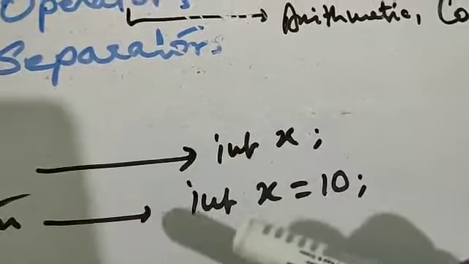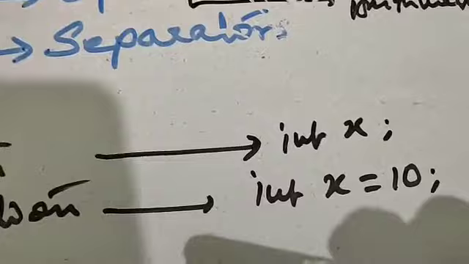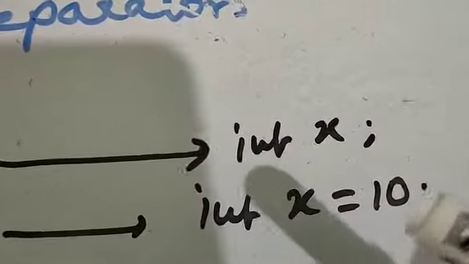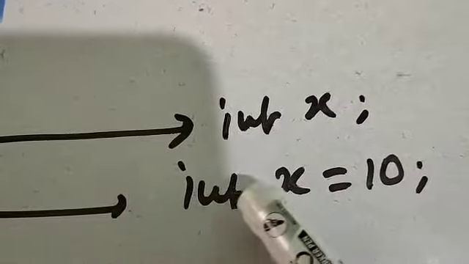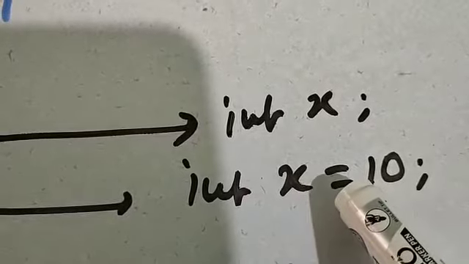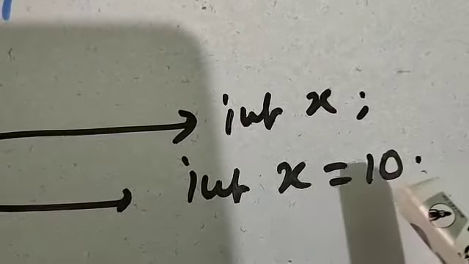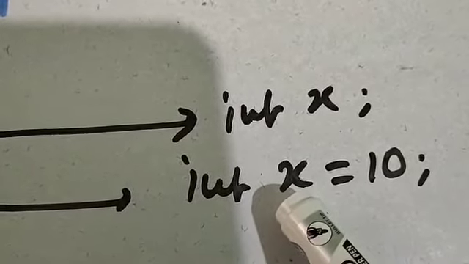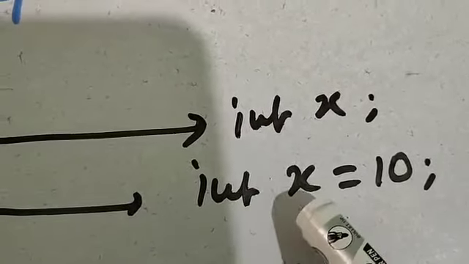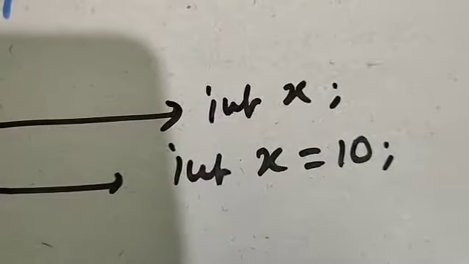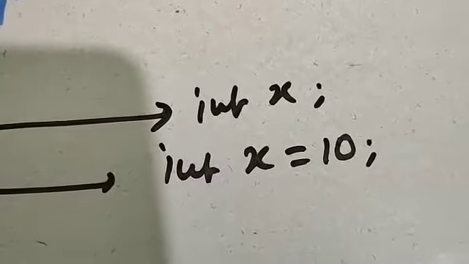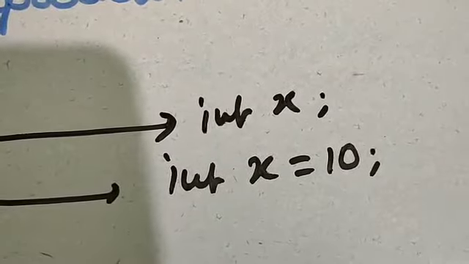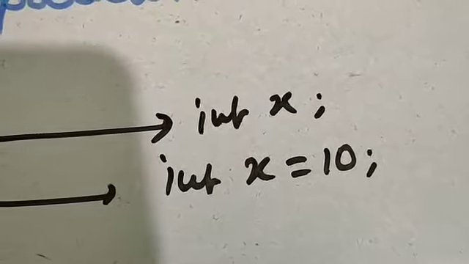Then we have the next one, that is initialization. In initialization, we have a variable declaration along with an assignment operator, assigning the values. So when a value is assigned to a memory location, it is known as variable initialization, or initialization of variables. So there's a difference between variable declaration and variable initialization.